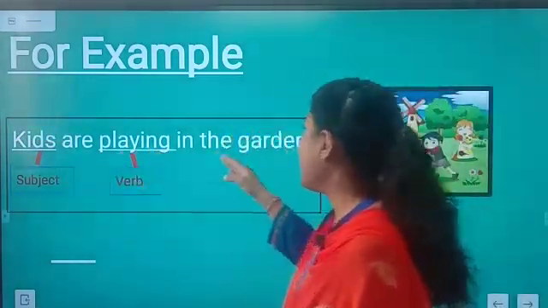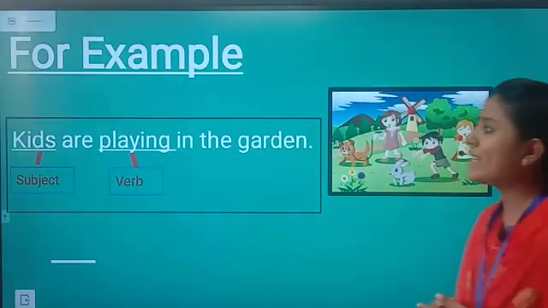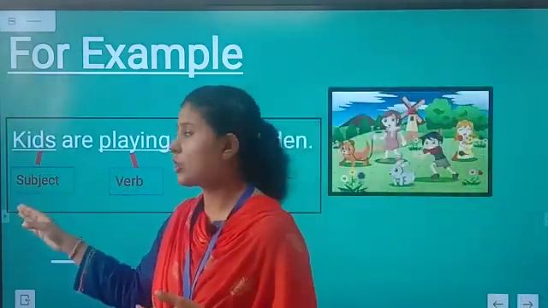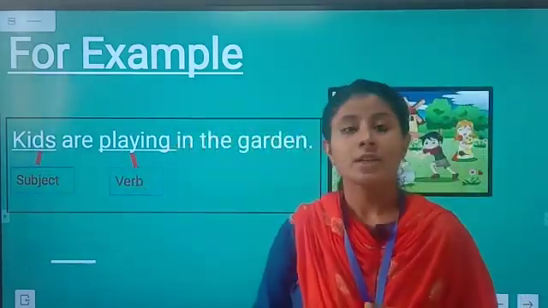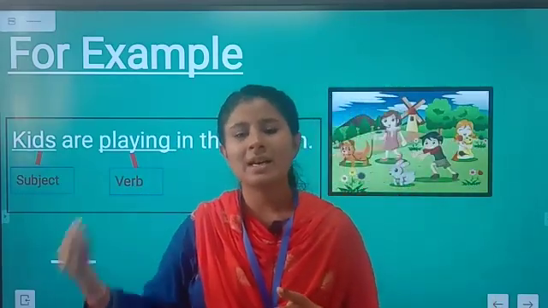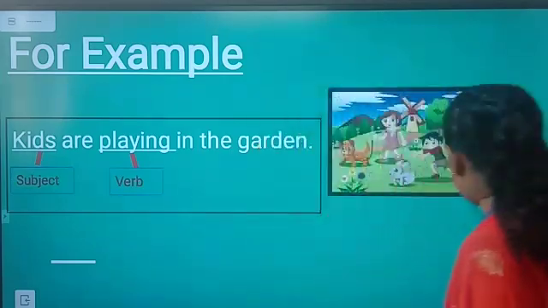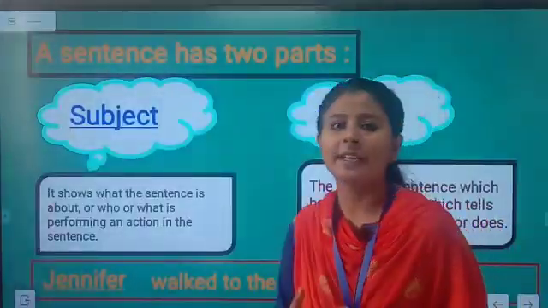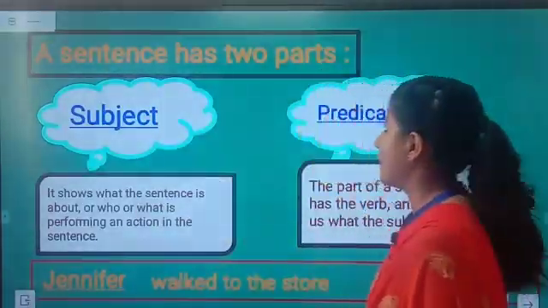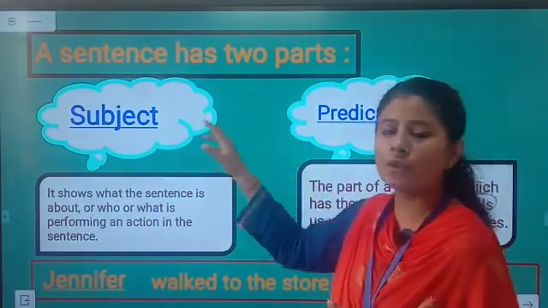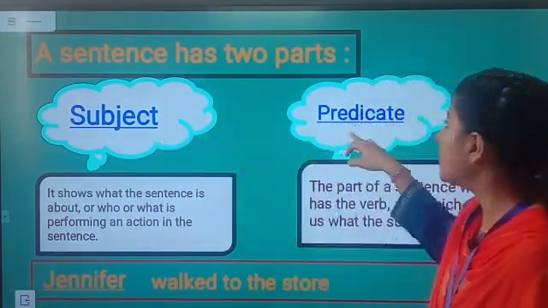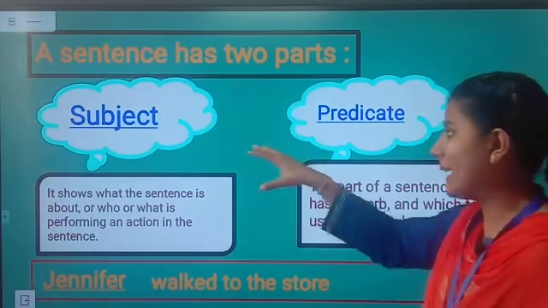Kids are playing in the garden. Here you can see that kids is a subject and playing is a verb. So a sentence must have a subject and a verb. Okay, so what is subject and predicate? The parts of the sentence. A sentence has two parts, subject and predicate.